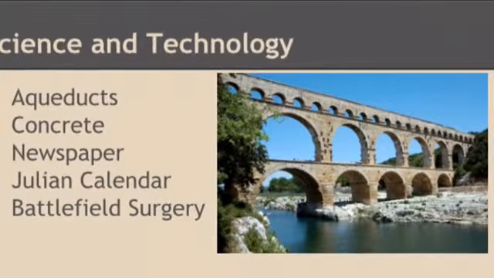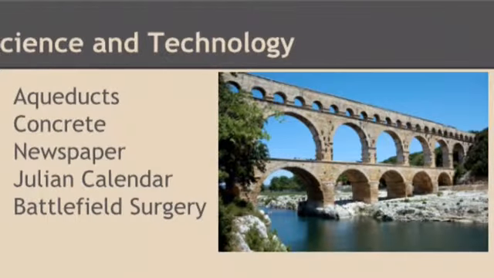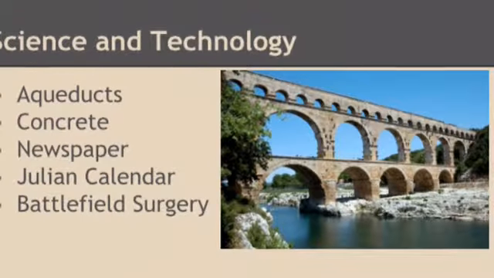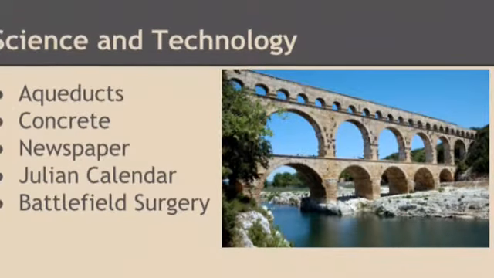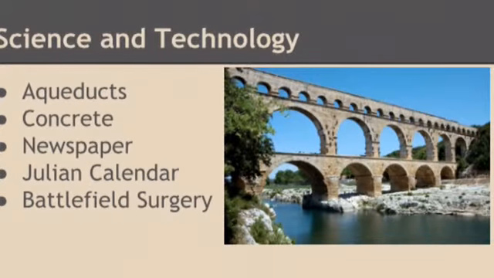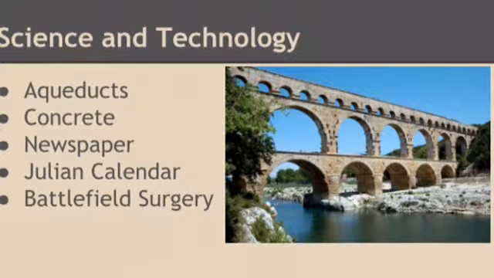Science and technology. Aqueducts were used for sanitation and clean water. 60 miles of transported water. Concrete was used for aqueducts, buildings, bridges, and monuments. Concrete was made of volcanic ash and slaked lime, which was a sticky paste.